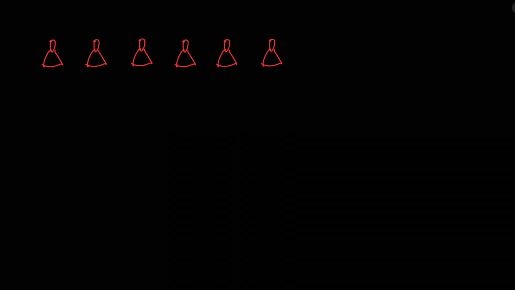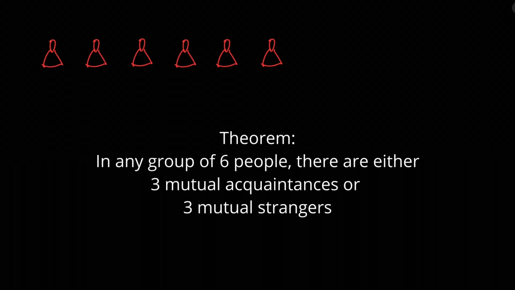When a situation can be split into different possibilities, we can prove the statement separately in each case. If the statement is true in all cases, then it's true in general. Let's see an example. Consider the theorem that says that in any group of 6 people, there are either 3 mutual acquaintances or 3 mutual strangers.